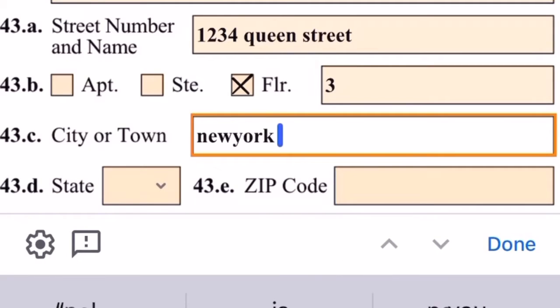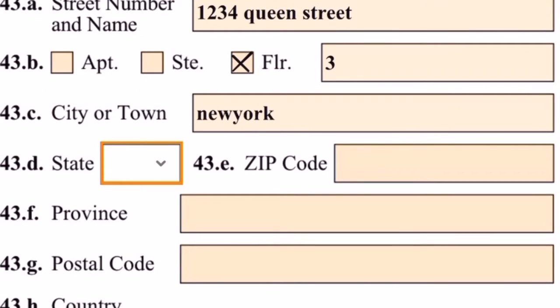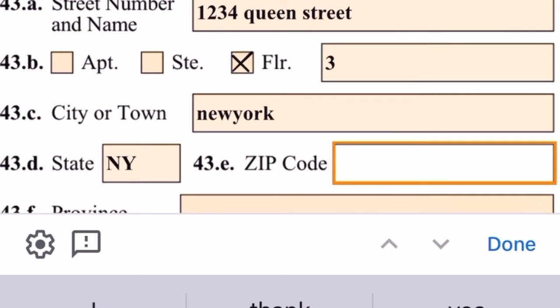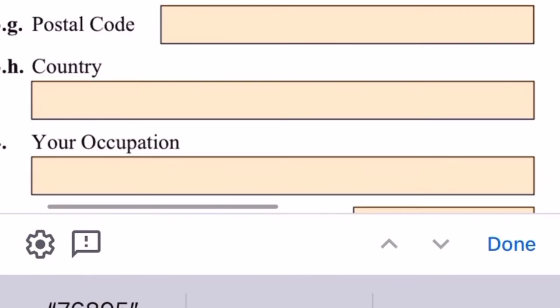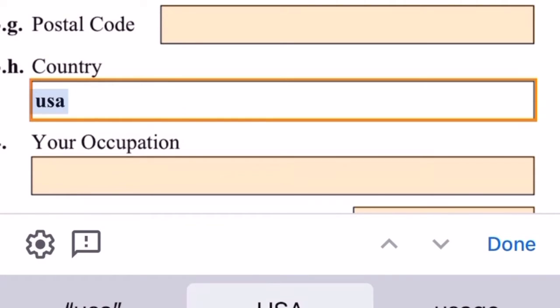The city is New York, and the state is also New York. And the zip code, I do not know the New York zip code right now. For the purpose of this video, you guys need to find the accurate information. I am just doing this to show you how to guide you to the step of an idea how to fill this form out, okay? And as I said earlier, a US address doesn't have a province and it doesn't have a postal code. These are for foreign addresses only. And the country is United States, so we'll go ahead and enter that in.